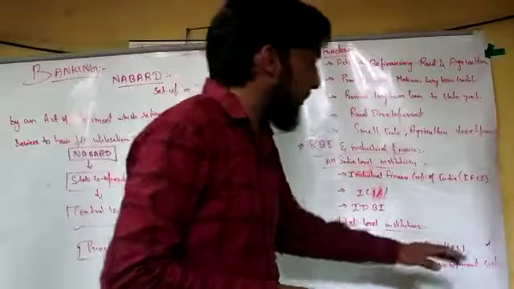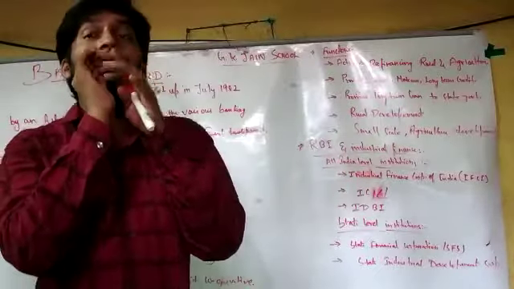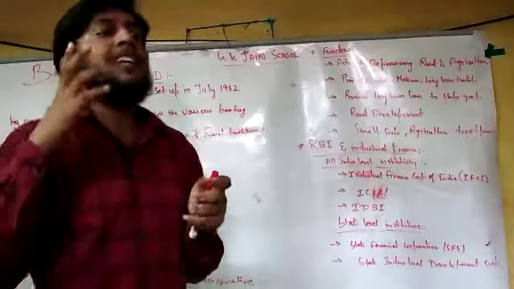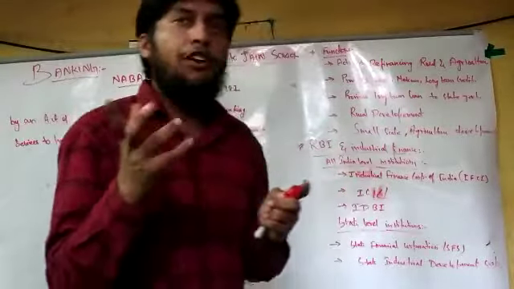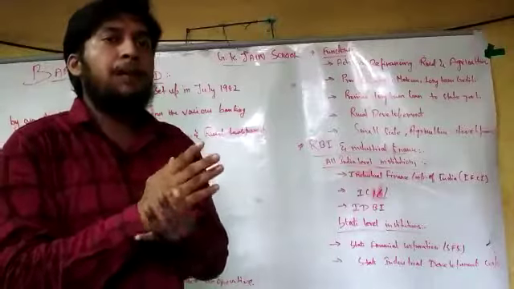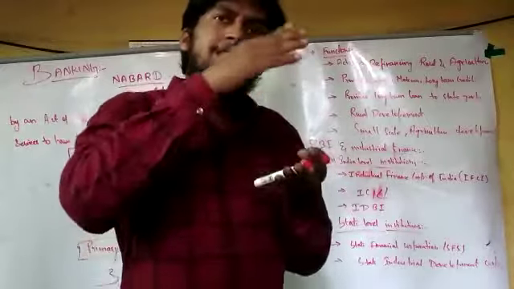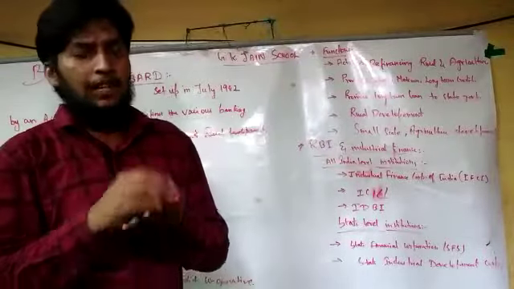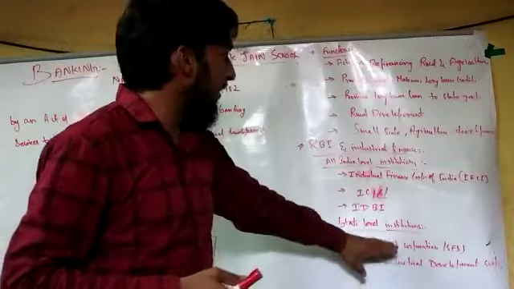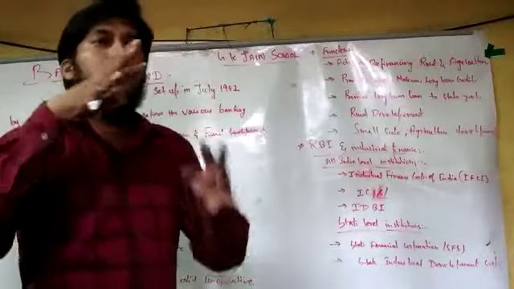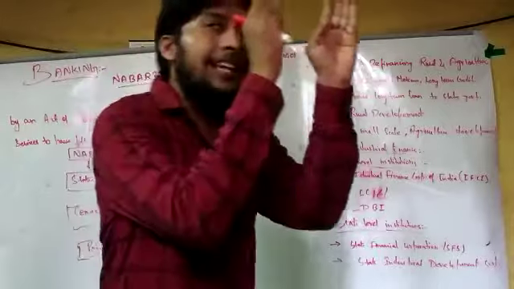State Financial Corporations were set up under various state acts, for the purpose of helping small businesses like OPCs and partnerships, and industries that come under their own state.